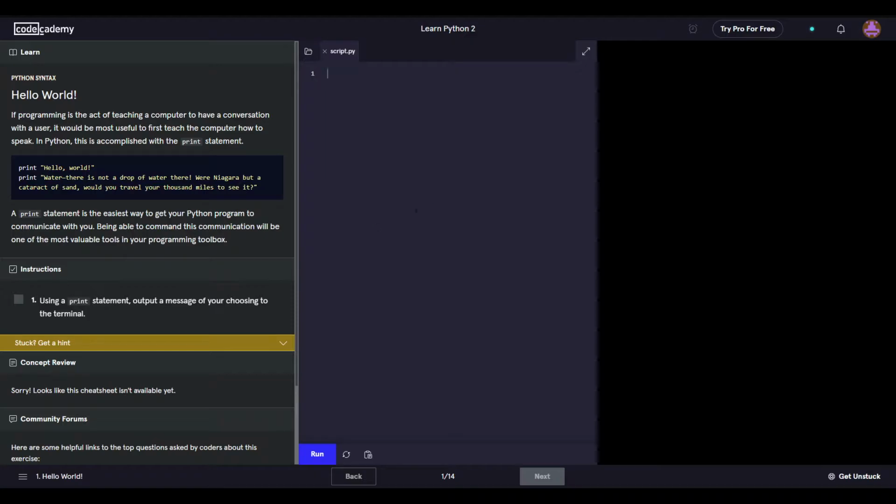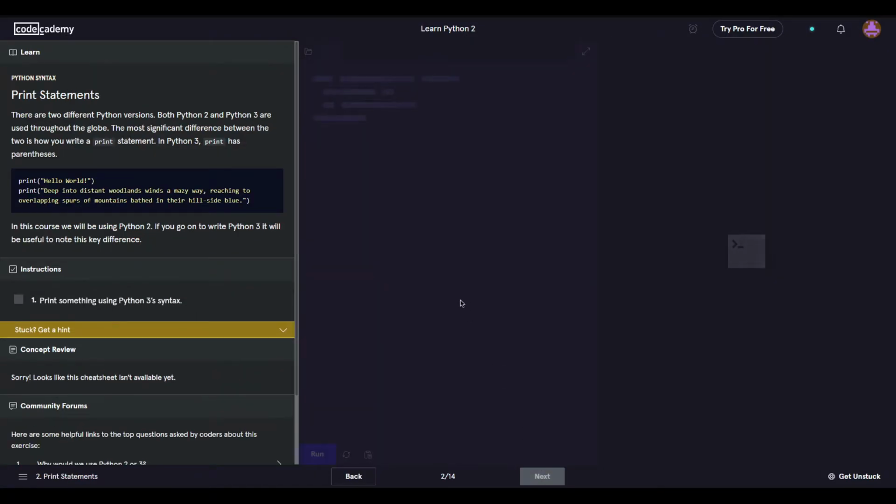So here we go. What do you want to do? Just a print? Oh, okay, we're already at the hello world. And from what I can see from the example, compared to Java, I guess a lot of this will just be me comparing it to Java. There is no system.out.print. There was no semicolon. Yeah, there's no semicolon. And that worked. Yeah, like I said, I'll be comparing a lot of this to Java.